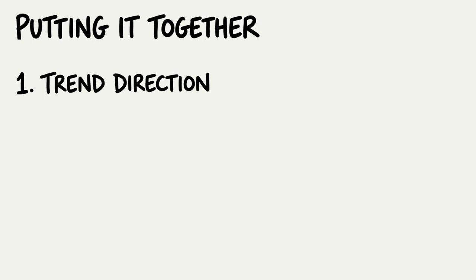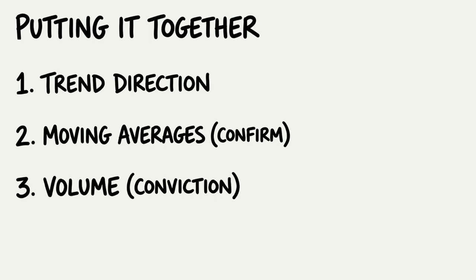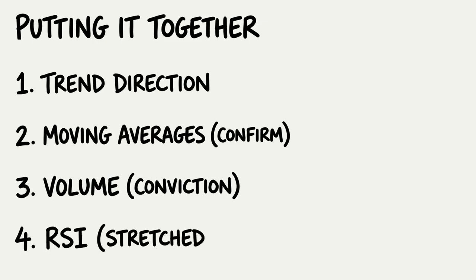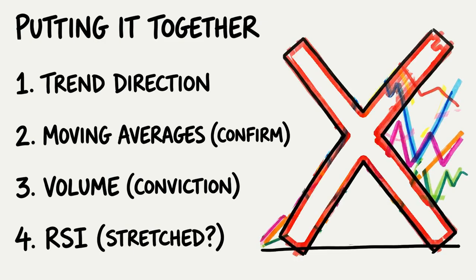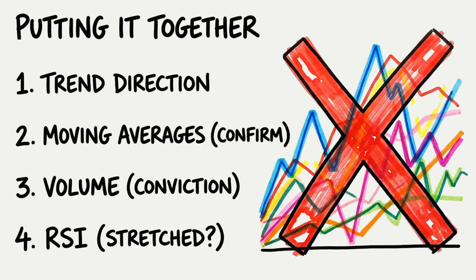Now, let's put everything together. A simple beginner approach is this. First, use the overall trend for direction. Then, use moving averages to help confirm that trend. Use volume to judge conviction behind the move, and use RSI to see whether the move may already be stretched. No indicator works perfectly on its own, and adding 10 more indicators usually creates more confusion, not better decisions. Most experienced traders focus on a few tools and learn them deeply.